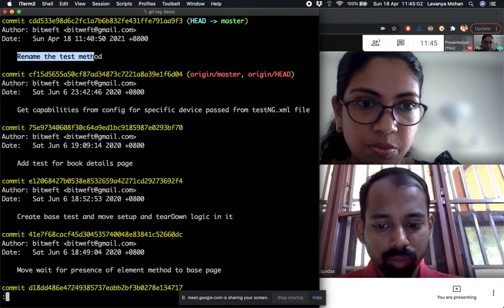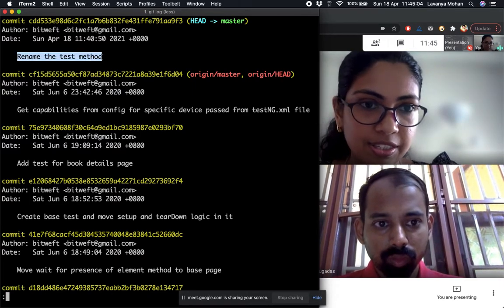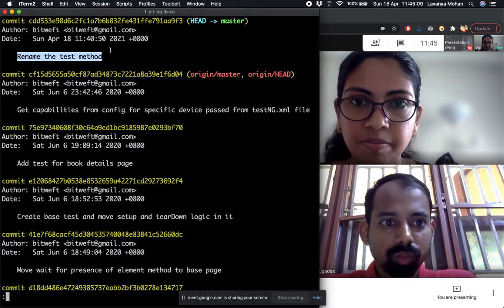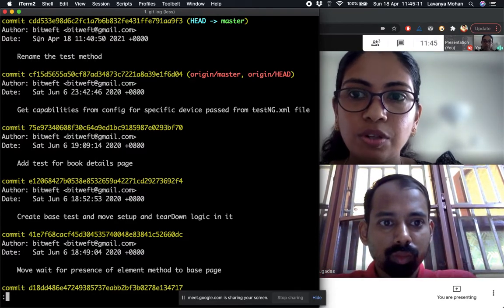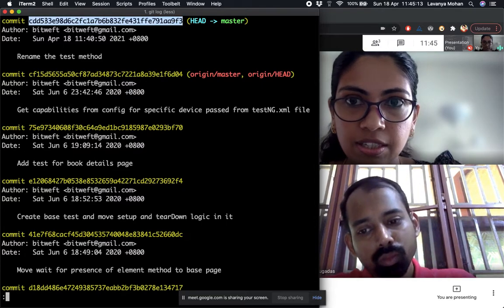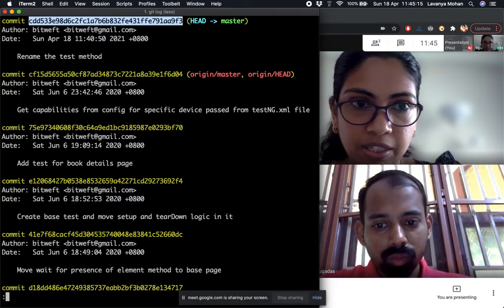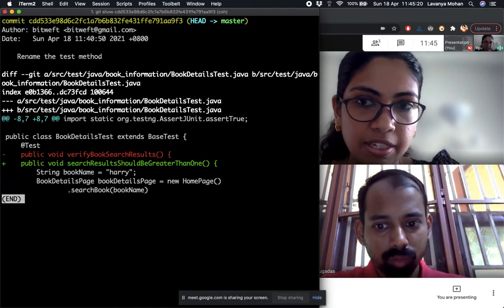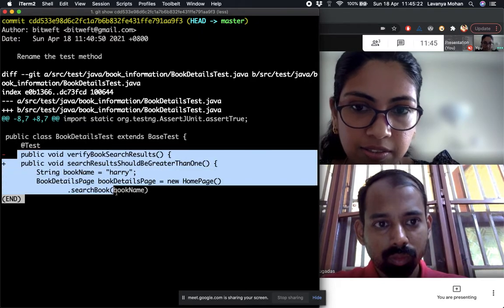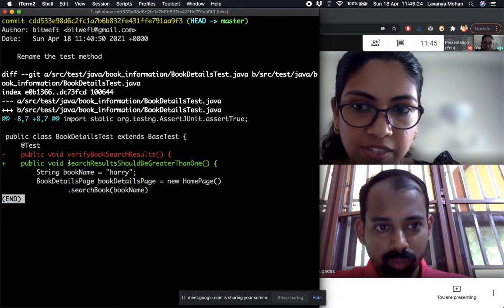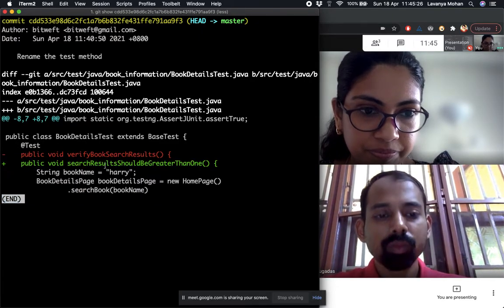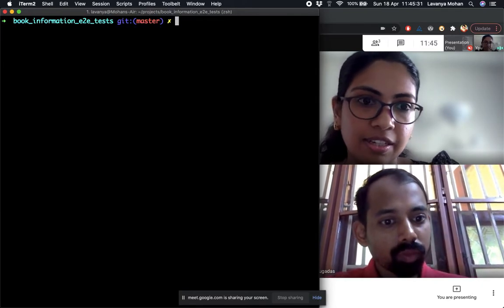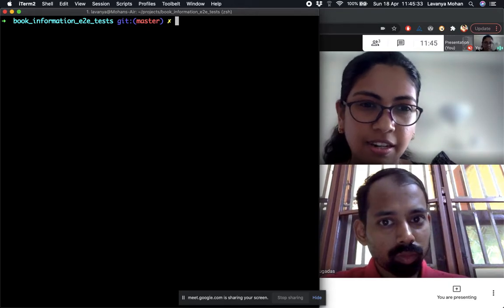So for example, this was the most recent commit. So it is like the most recent is shown on the top. These are some other older commits that we can see. Right? And if we want to see the details of what was there in this commit, then we can take this commit ID and we can say git show the commit ID, and we will be able to see the details, like the actual changes. So here we can see what was removed, what was added. Okay. So yeah, these are some of the basic starter commands.